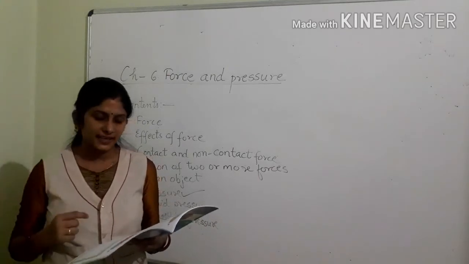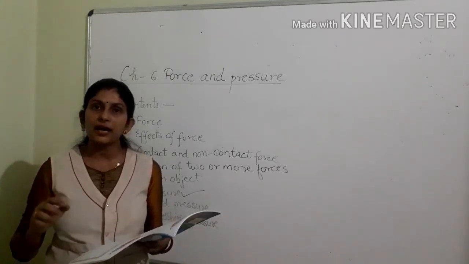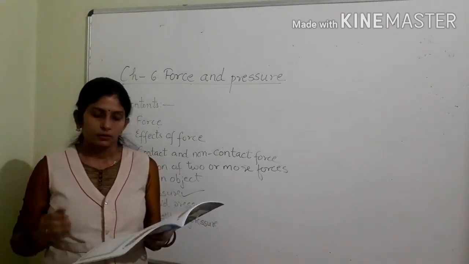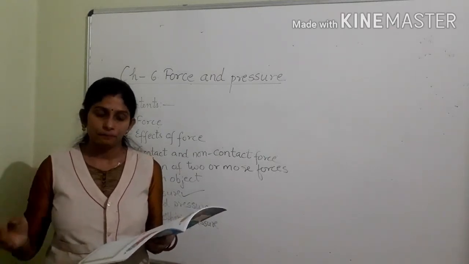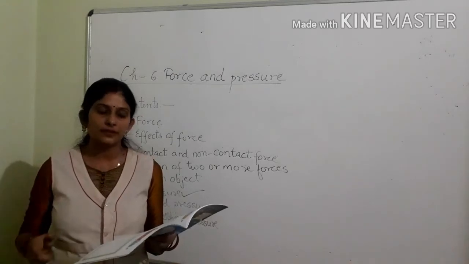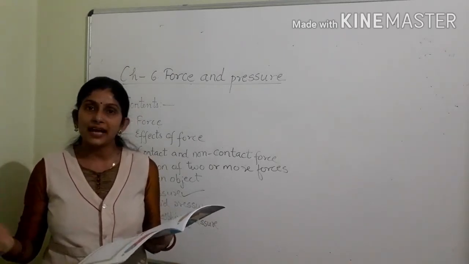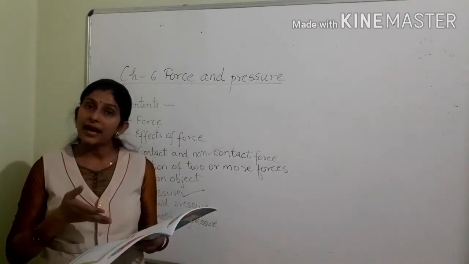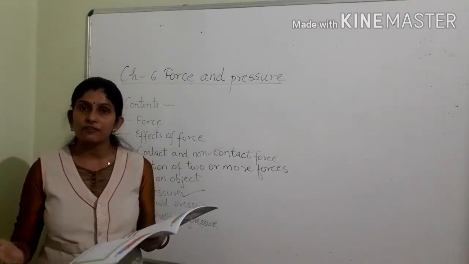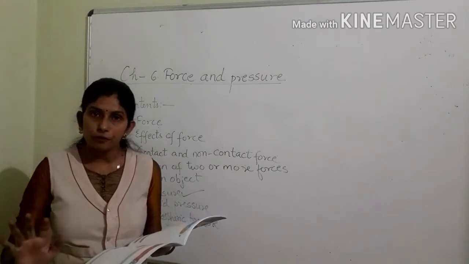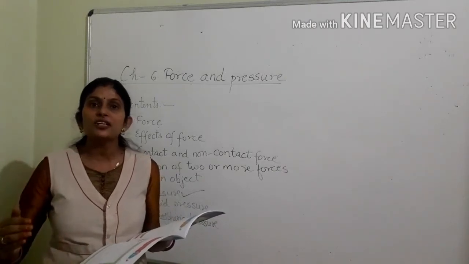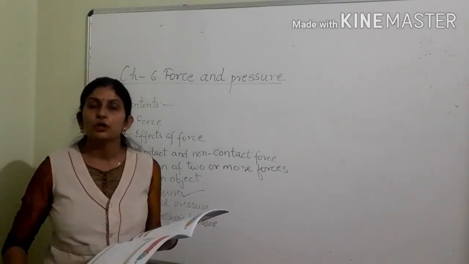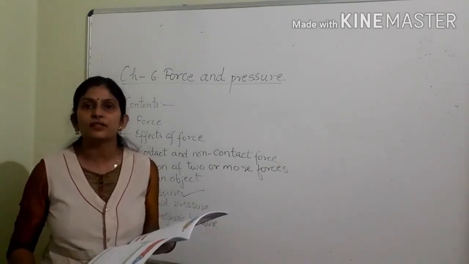What picture is saying? In first picture, a man is pushing a car. So, force can, there is a blank, you have to fill that blank. Force can move an object at rest because that man is pushing a car. So, it's obvious that he is applying force on the car to change its state from rest to motion.